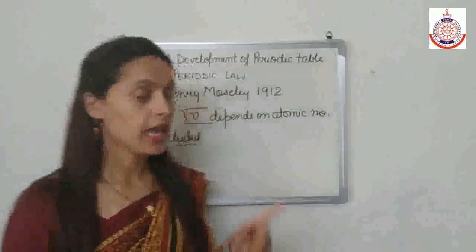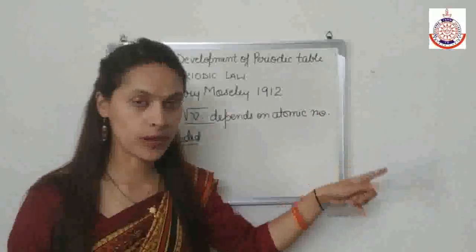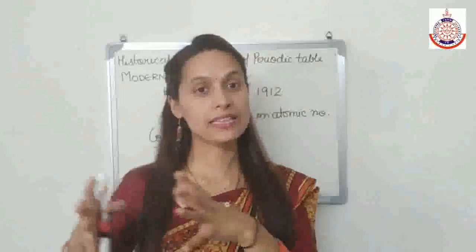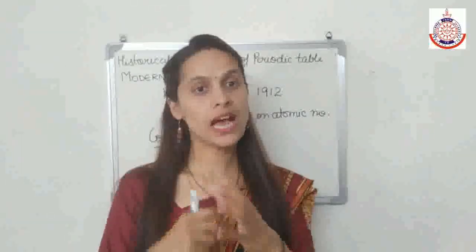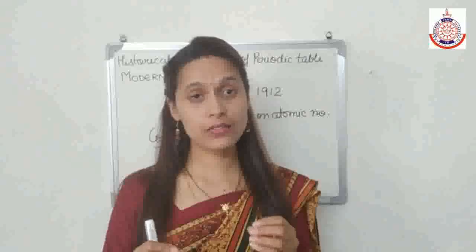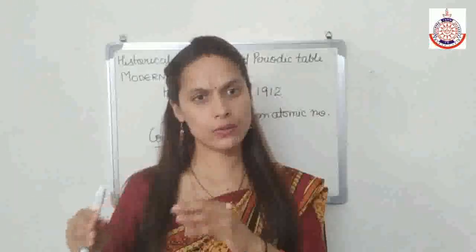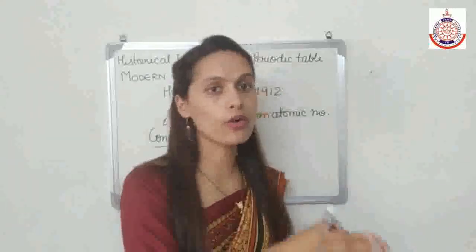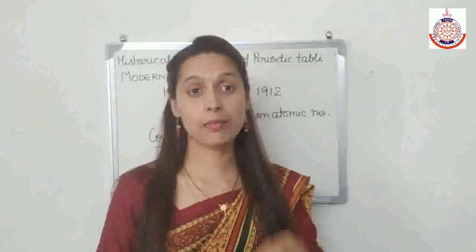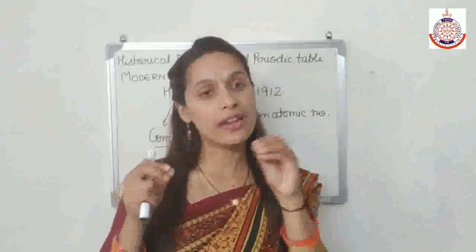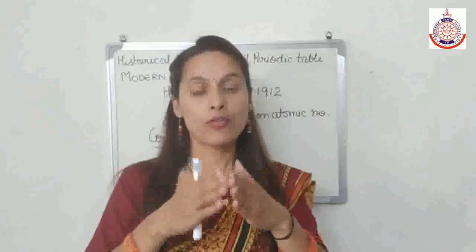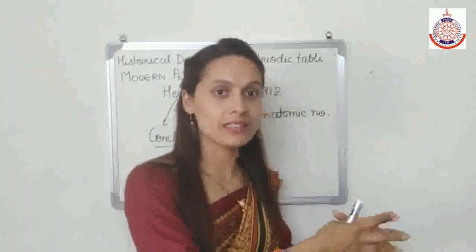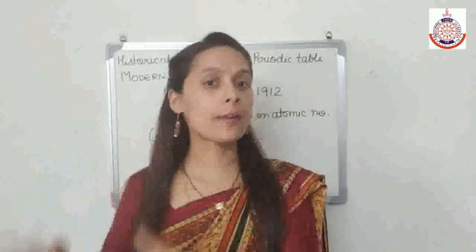I'll repeat again. Henry Moseley in 1912 calculated the frequency of the X-rays emitted by the metals when bombarded with high-speed electrons, and he discovered that the square root of the frequency of that emitted X-ray depends on the atomic number of a particular element and doesn't depend upon the atomic weight. So Henry Moseley concluded that for the classification of the elements, instead of taking atomic mass as a base, we will take atomic number as a base.